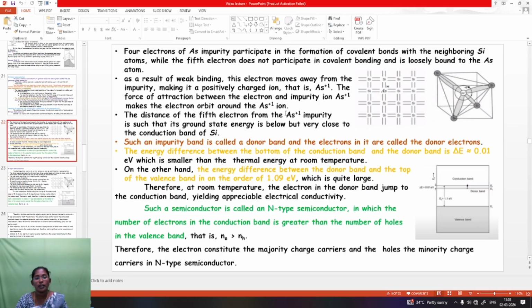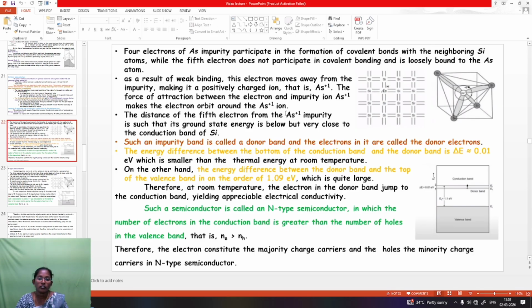Such an impurity band is called the donor band, and the electron in it is also called a donor electron. The energy difference between the bottom of the conduction band and the donor band is delta E, about 0.05 electron volt, which is smaller than the thermal energy at room temperature. On the other hand, the energy difference between the donor band and the top of the valence band is of the order of 1.09 electron volt, which is quite large.